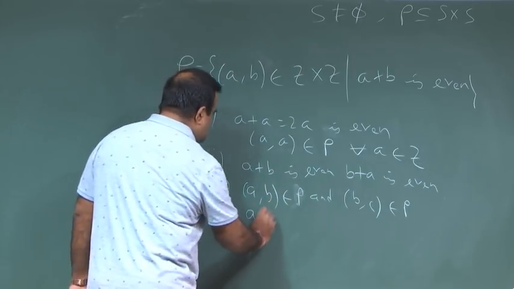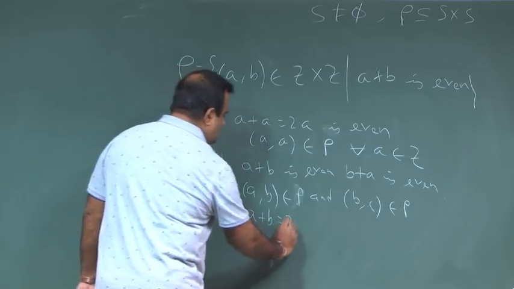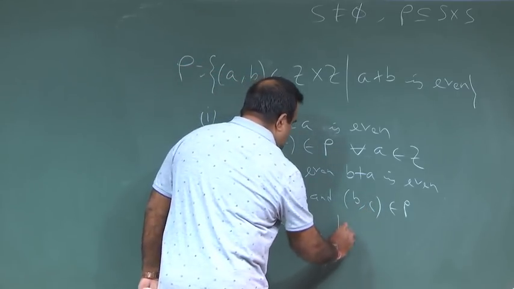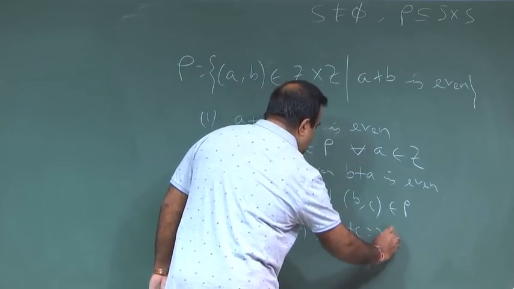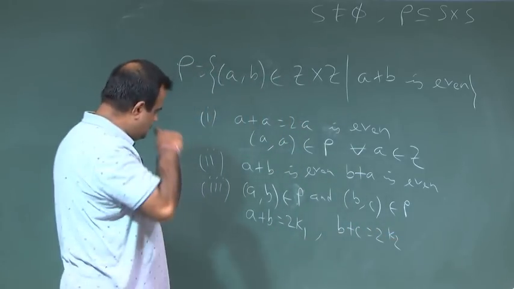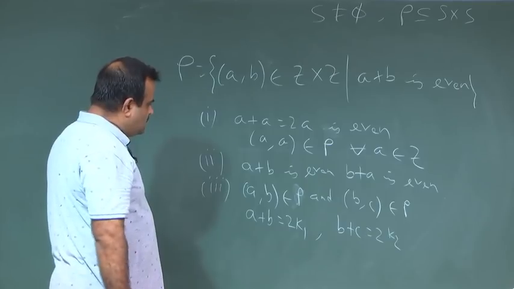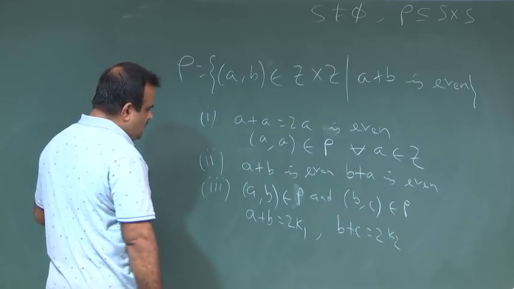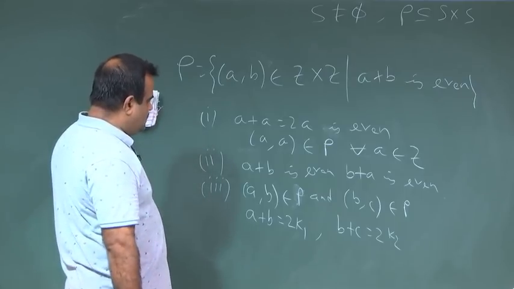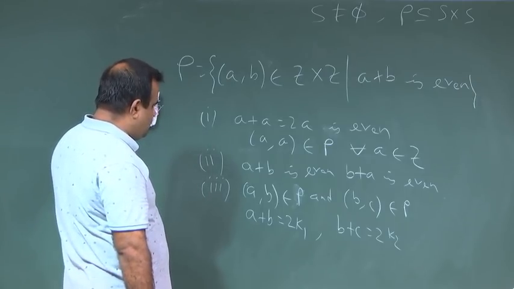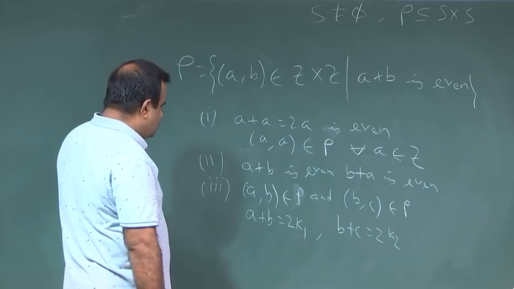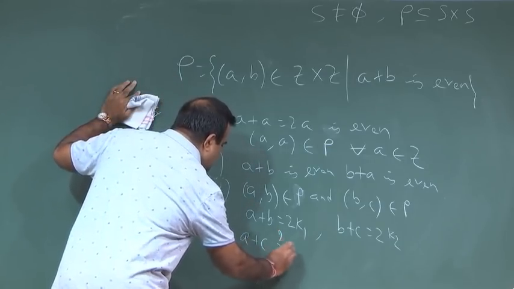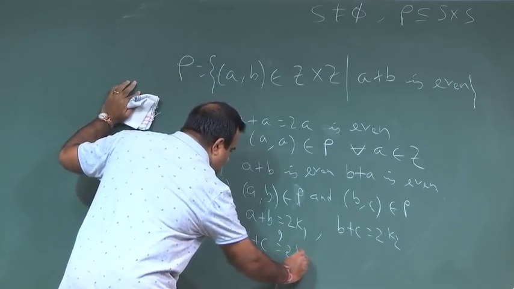So, (A, B) belongs to rho means A plus B is even, so A plus B is some 2k1, and (B, C) belongs to rho means B plus C is 2k2. Now, k1 and k2 are two integers, but if you subtract these two, this need not give A plus C. So, how to show from here that A plus C is even? We have to show this is some k3.